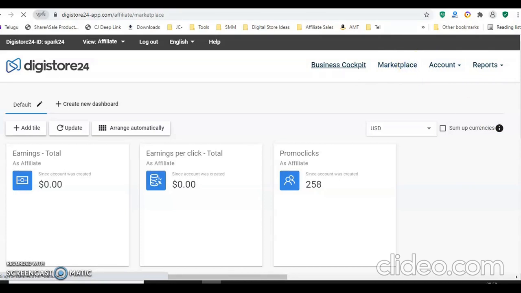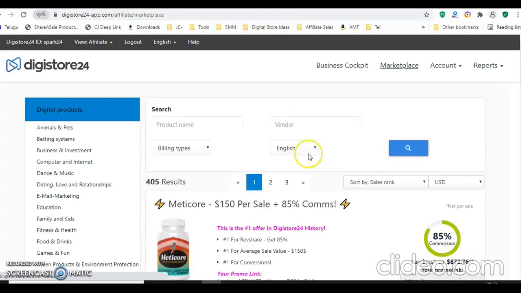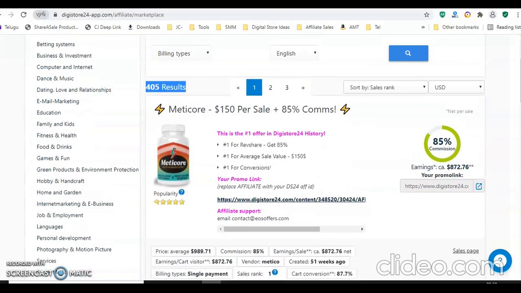There are multiple products here. Without investing anything, you have 405 products to promote in different categories. These are the categories where you can promote all the products. See all these product categories. For example, all the products are mentioned here, and if you want to promote any particular